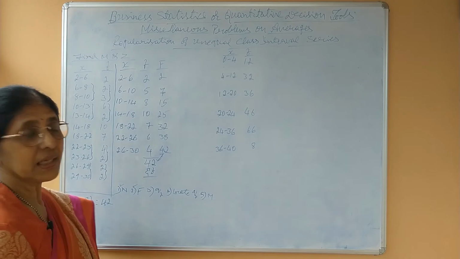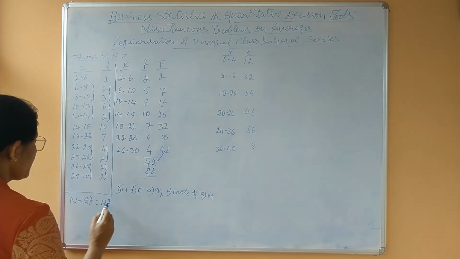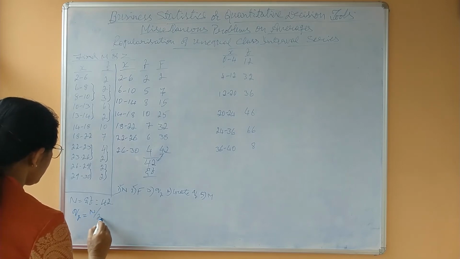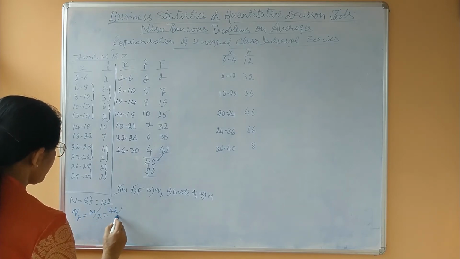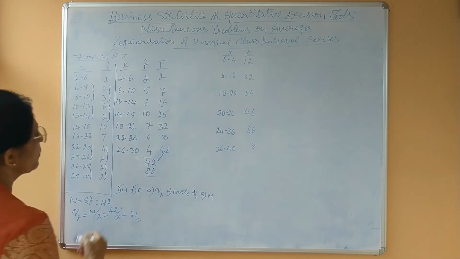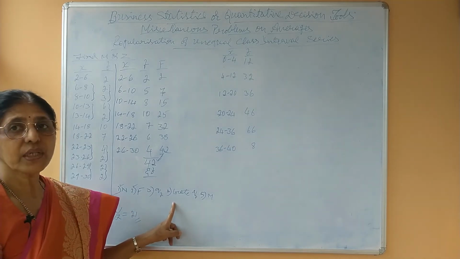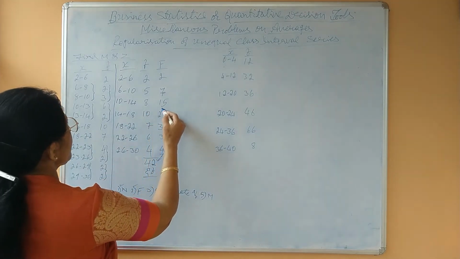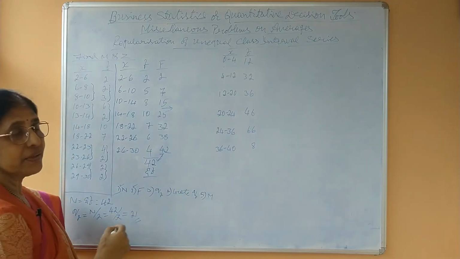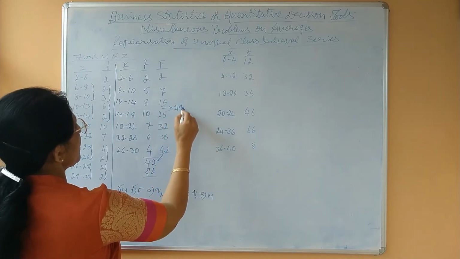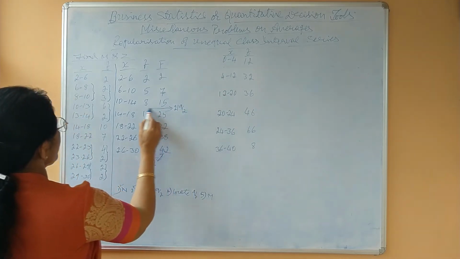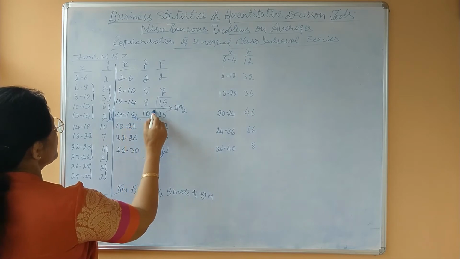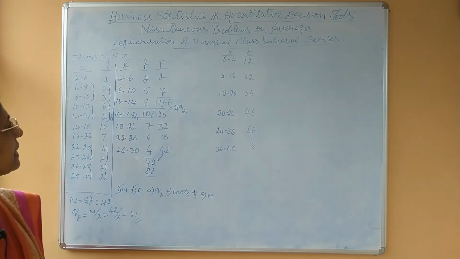Third step you have to calculate Q2. N equals sigma f equals 42. Q2 equals n by 2 equals 42 divided by 2, 21. Now fourth step is locate Q2 to get median class. Q2 21, it lies between 15 and 25. Here take 21 Q2. Now median class is 14 to 18, L1, L2, f and capital F.